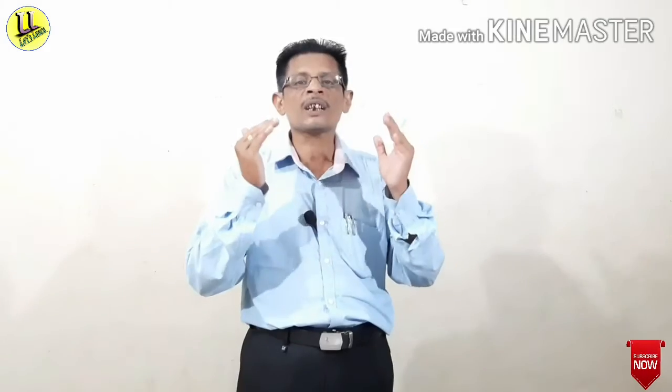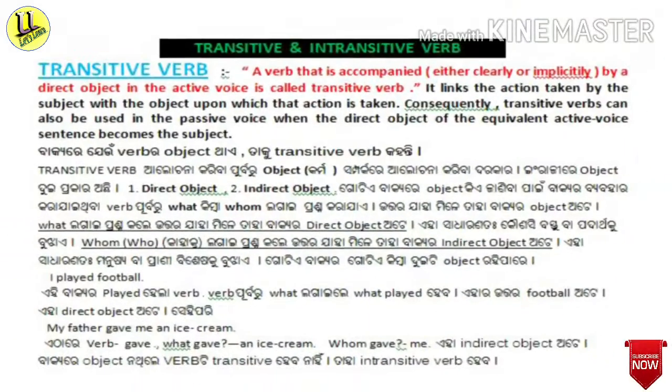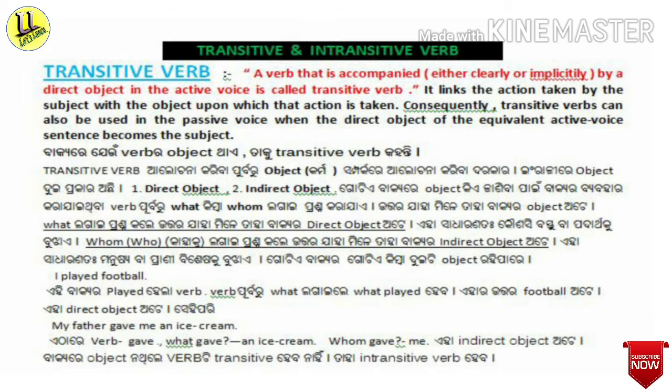Now we will see what is a transitive verb. A verb that is accompanied either clearly or implicitly by a direct object in the active voice is called a transitive verb. It links the action taken by the subject with the object upon which that action is taken. Consequently, transitive verbs can also be used in the passive voice when the direct object of the equivalent active voice sentence becomes the subject. This is the definition of the transitive verb.